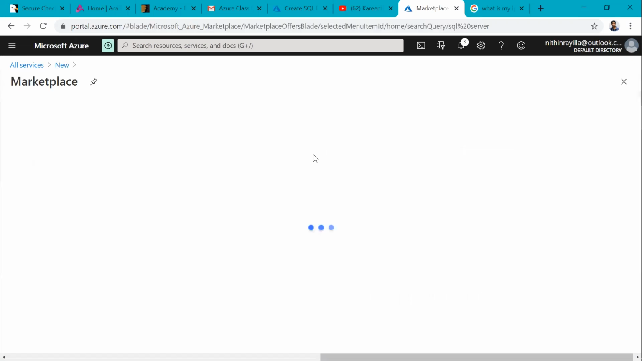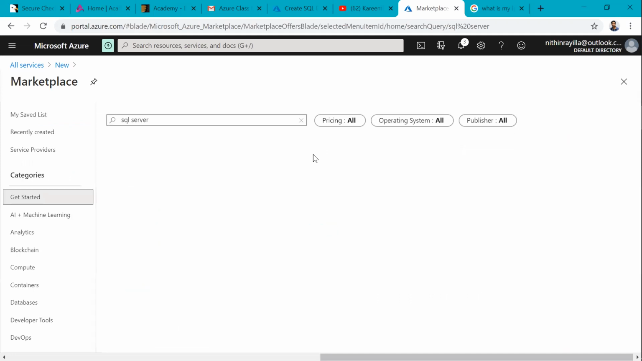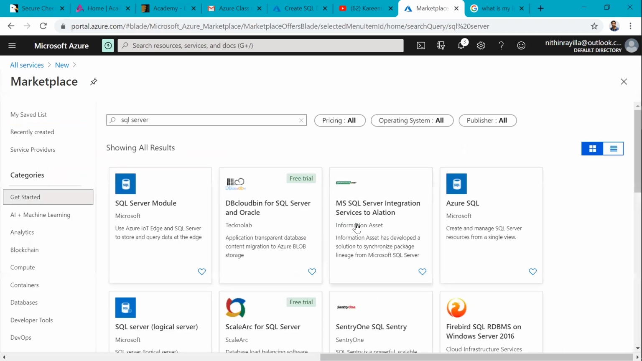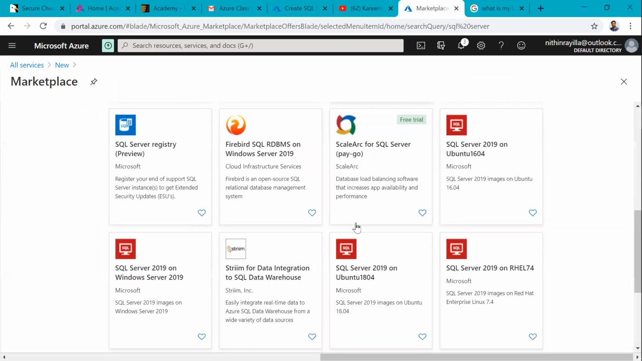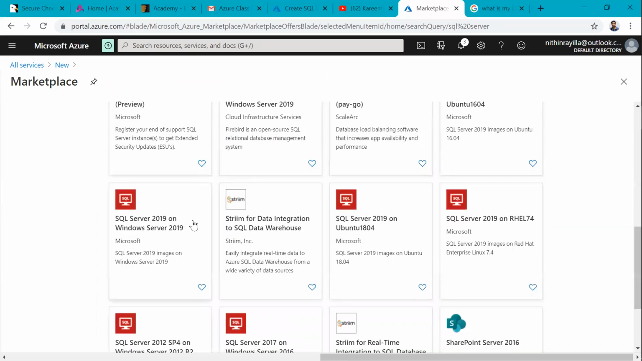Check here. Now, check here. Ready-made images are there. We can just use those images for SQL Server. Here, SQL Server 2019 on Windows Server 2019. Means if I take this image and provision the machine, it comes along with SQL Server 2019. It will ask some options for the OS, SQL Server options, means authentication modes, all those things. The machine will be ready within 10 minutes. Then we can take RDP of the machine and we can work.